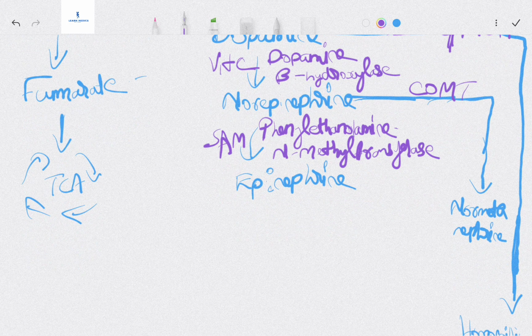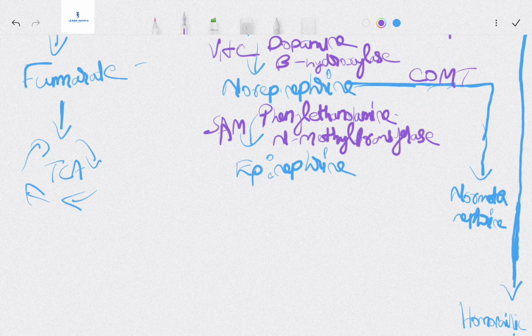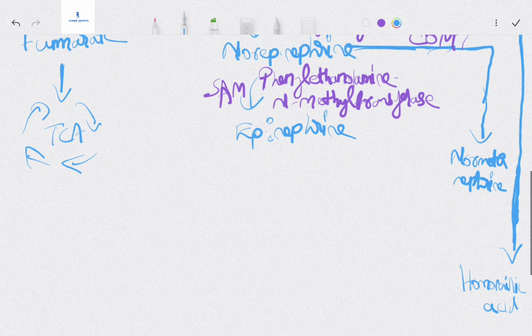So now we reach epinephrine, with the help of SAM and phenylethanolamine N-methyl transferase. Norepinephrine and epinephrine are neurotransmitters. Our sympathetic activity is modulated by norepinephrine and epinephrine. It's a part of our fight or flight system. From the epinephrine, we go down again.